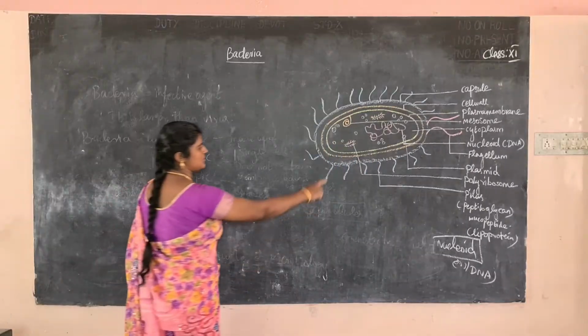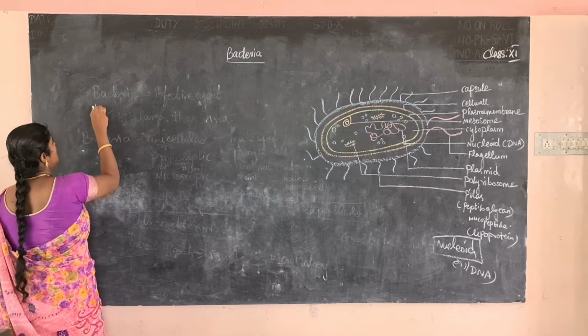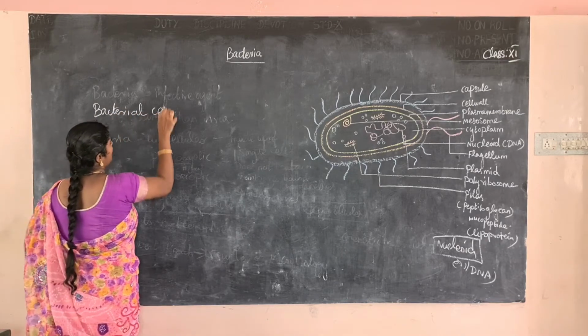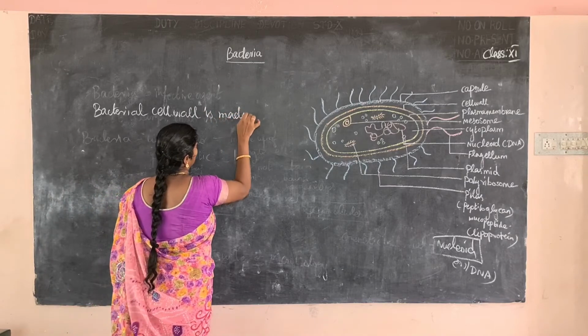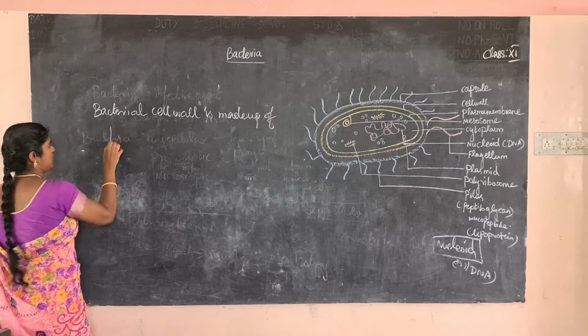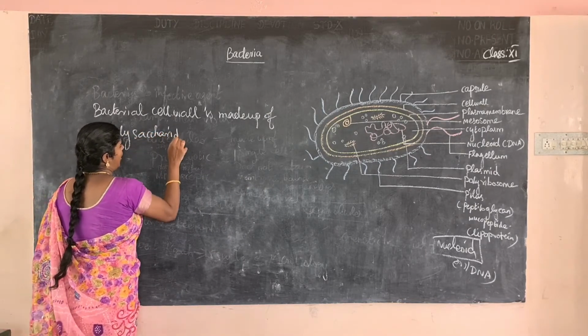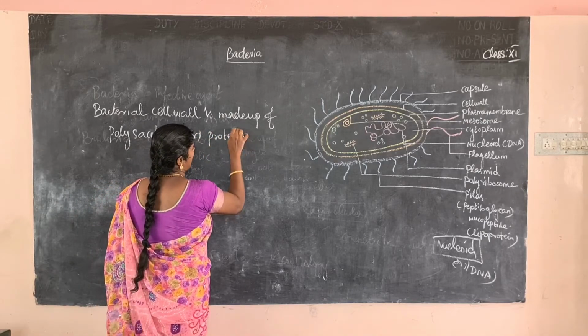Next, the bacterial cell wall is made up of polysaccharide or protein.